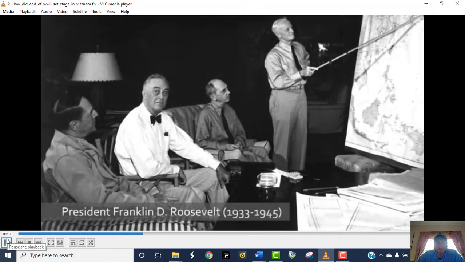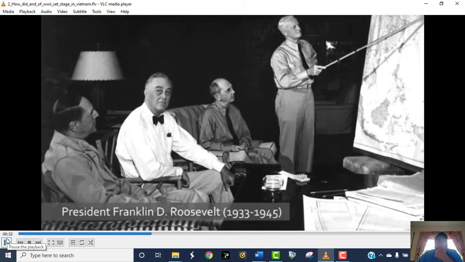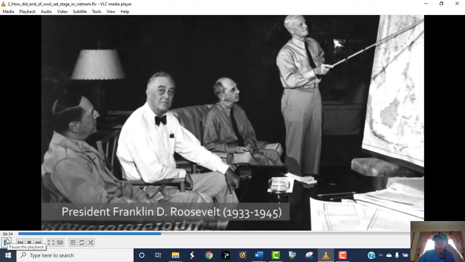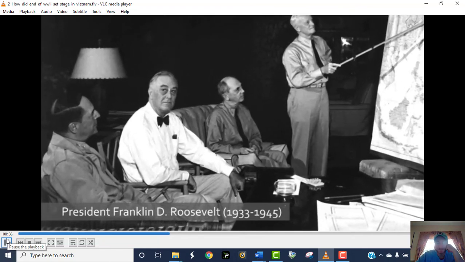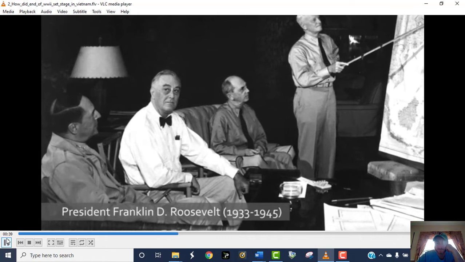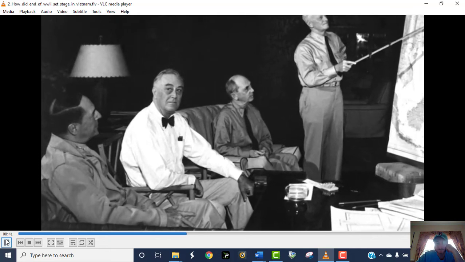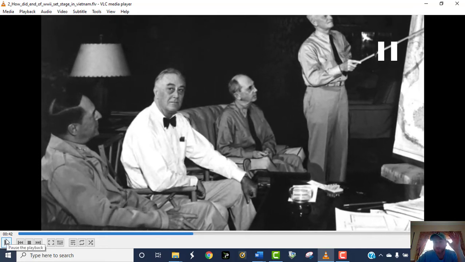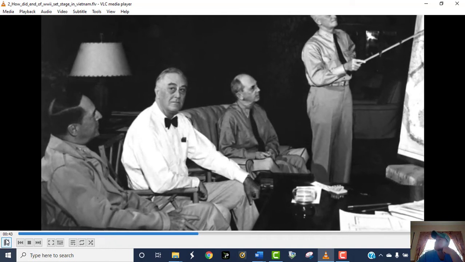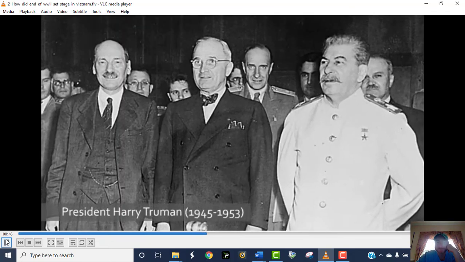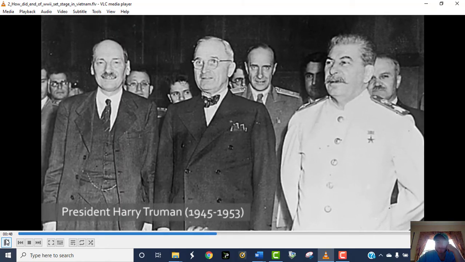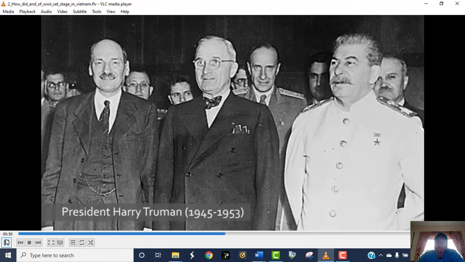The late president at that point in time, Franklin Delano Roosevelt, had been very much against colonialism, wanted to do away with colonialism in any way, shape, or form. Unfortunately, he died in April of 45. So that's another very important event, all right? The death of FDR, who was extremely anti-colonial. All right, Truman did not feel as strongly as FDR did. And Harry Truman becomes the president. Truman didn't necessarily carry on all the same thoughts that Roosevelt did.